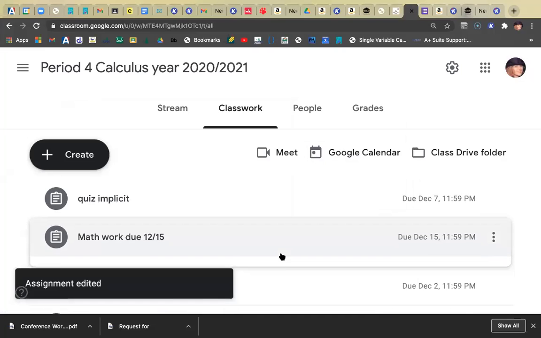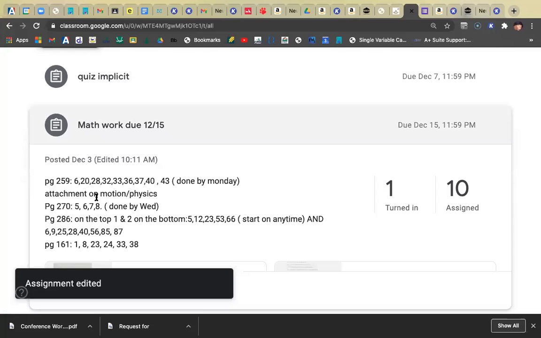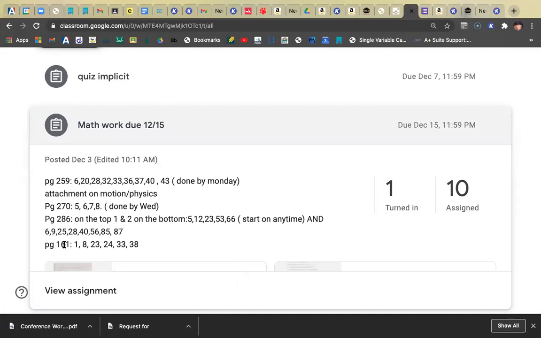Okay, so within this assignment, these problems down here on page 286 and 161, these are review problems. So these are pretty much review of all of those topics that I just listed. So right here is kind of like your study guide. These review problems, and that list that I put in the stream, is something you should go through and ask, hey, do I know chain rule? And I hope everybody does. We've used it a lot. Do I know chain rule? Do I understand implicit differentiation? Do I understand log differentiation?